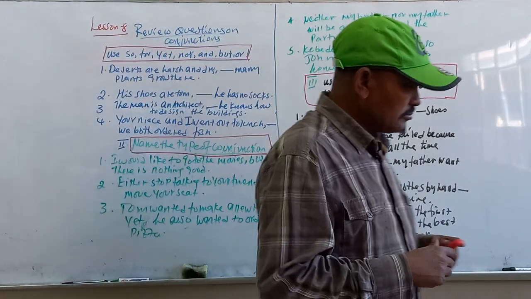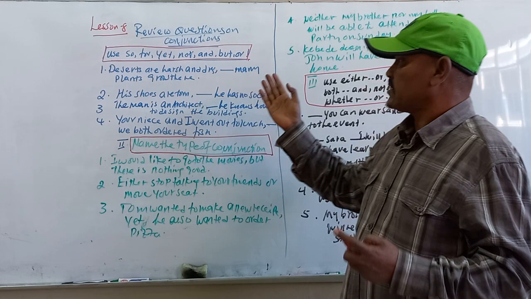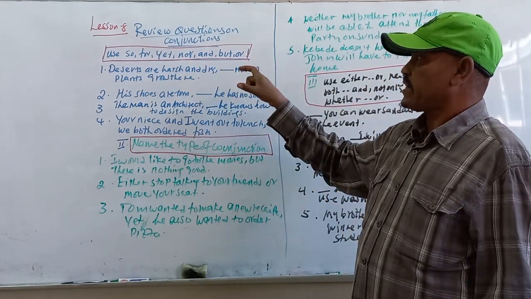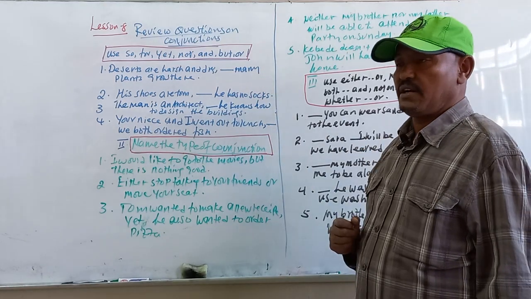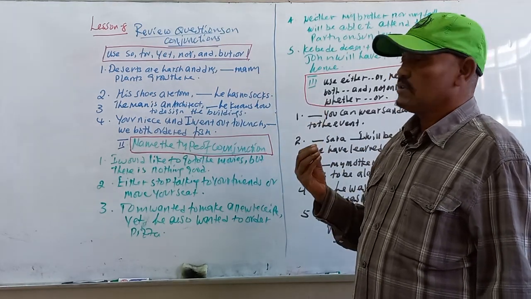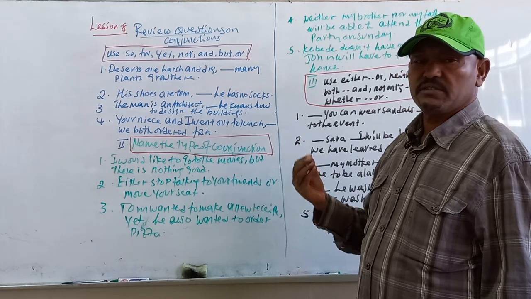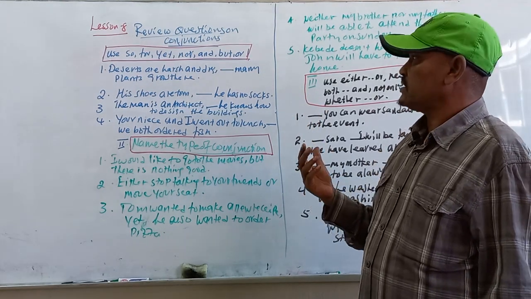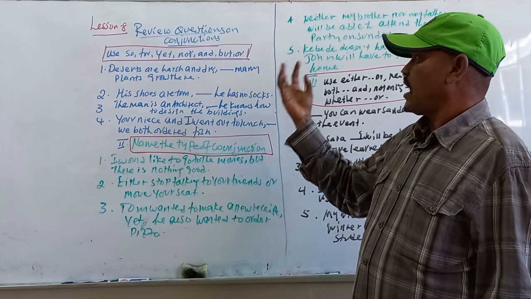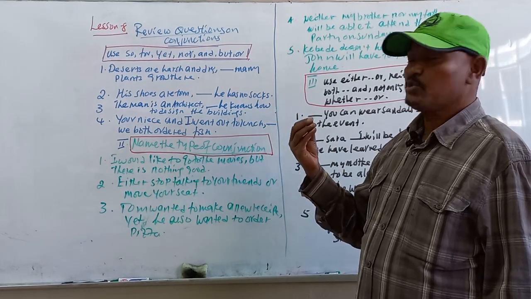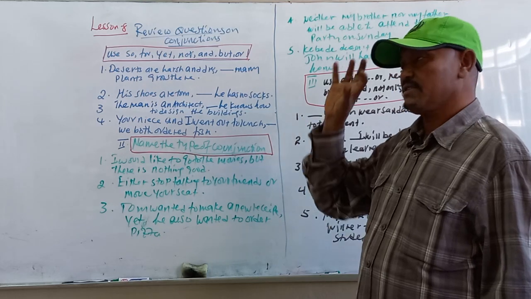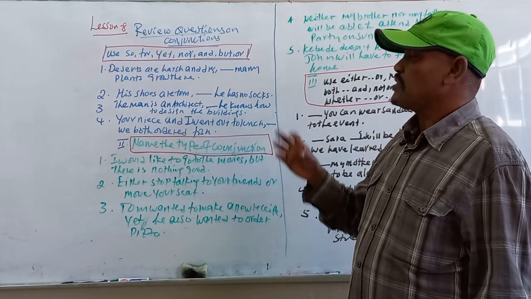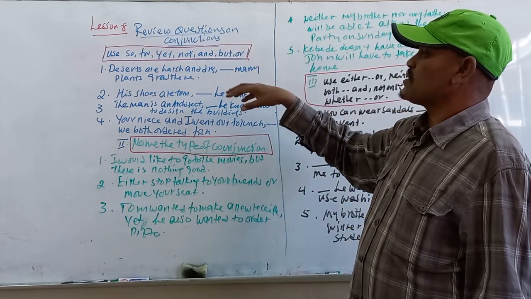Fine. The first four questions are to complete the sentence with the correct coordinating conjunctions. So: result and reason; yet, which is opposite; nor, negative alternatives; and, addition; but, opposite; or, alternatives. These are the functions of these coordinating conjunctions. So where do we insert one of the words here?